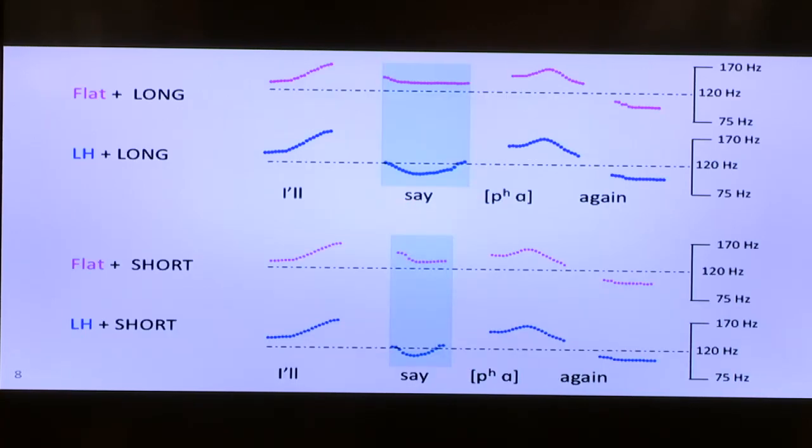So yes, here we have pitch tracks. The long conditions at top, short at bottom. You'll note, of course, everything in the carrier phrase besides that manipulated vowel is the same. And also of note, within a given intonational condition, the pitch values are the same. It's just their distribution over time which is manipulated. So just to give you an idea of what these manipulations actually look like.